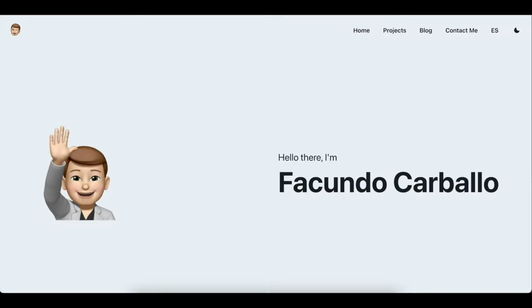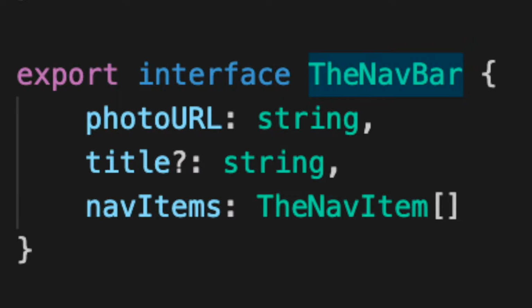Now the complete interface of the navbar will carry a photo, so we will need some URL to show this photo. After that, the navbar can have a title. This parameter will be optional because there will be situations where we don't want to show this title.